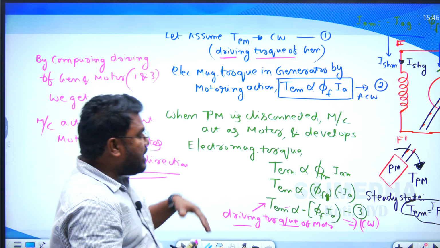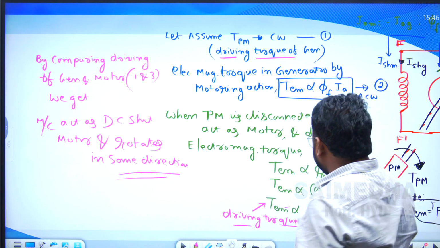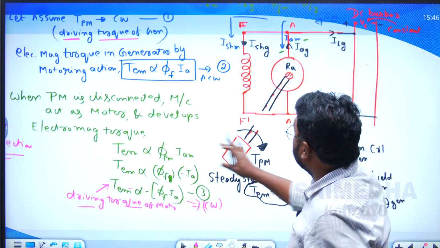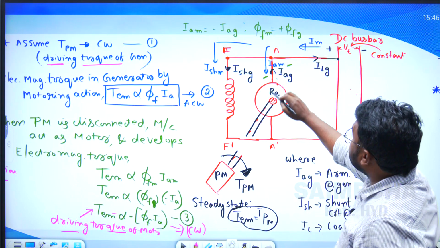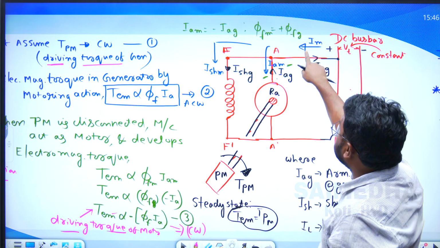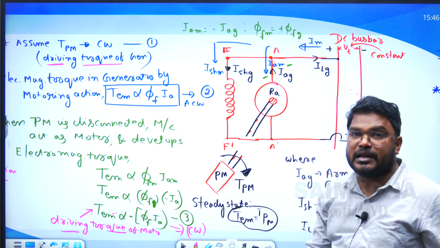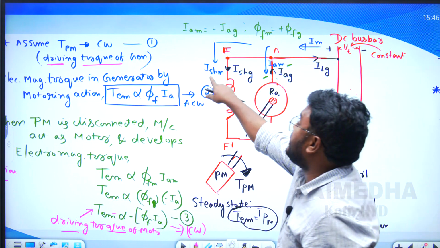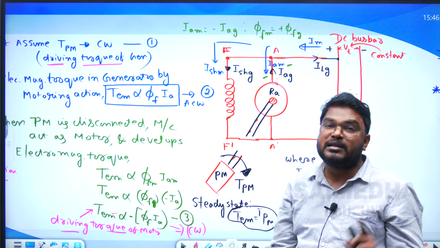What we have done here: the diagram is very important. Initially the generator supplies power; when it acts as a motor, it draws the power from this source. That's why the armature current in case of the motor is in the opposite direction to the armature current in case of the generator, but the shunt field current in case of the motor is in the same direction as the shunt field current in case of the generator.